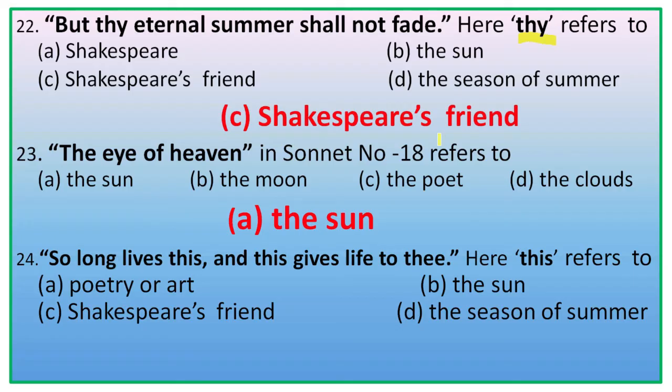So here this refers to, obviously, poetry or art. Option A, not the sun or his friend or the season of summer. It is obviously poetry or art, because we know the proverb, art is long, life is short, because art is immortal and his friend is immortalized through immortal art. So the right option is poetry or art, A.